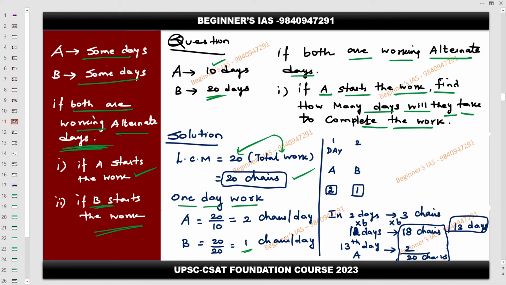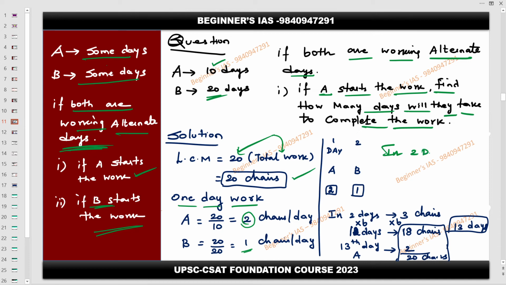So now day 1, who is going to start? A. So this is the question here. If A is working on that day, how many jobs have been completed? 2 chars. Understood? Second day, B. So now listen carefully.